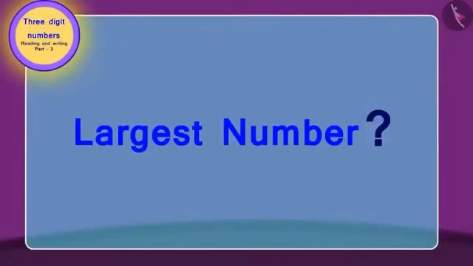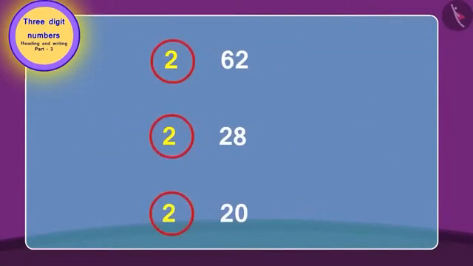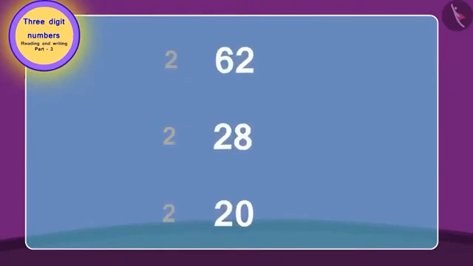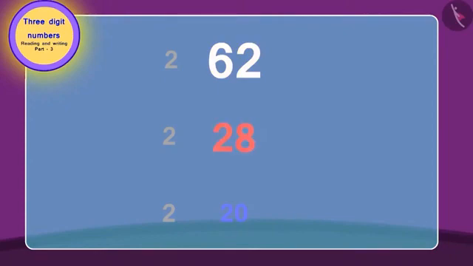To find out, we need to find the largest number. First, look at the third digit of all the 3-digit numbers and then identify the highest number. Here, all the numbers are of the same value. Hence, we will look at the numbers made of the next 2 digits. Recognize the highest number out of these. Here, 62 is the highest number. 28 is the next smaller number. And 20 is the smallest number.